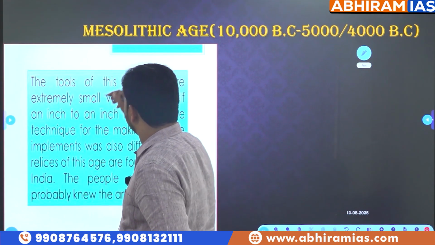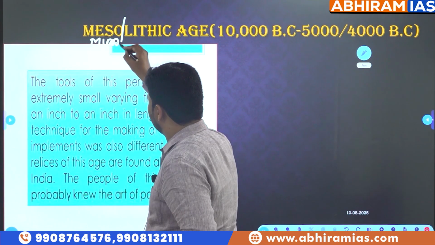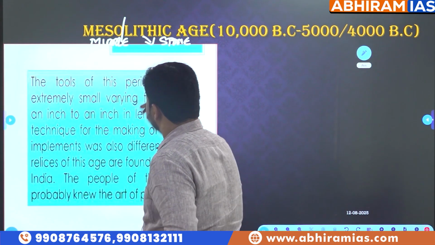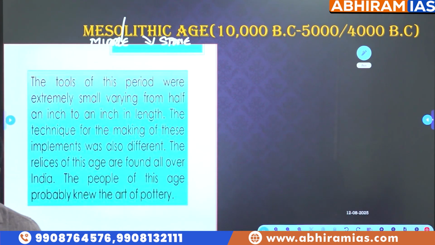Meso, it's a Greek term, the English version, middle. Lithic, Greek term, the English version, stone. So, Mesolithic cultures, otherwise called Middle Stone Age cultures.